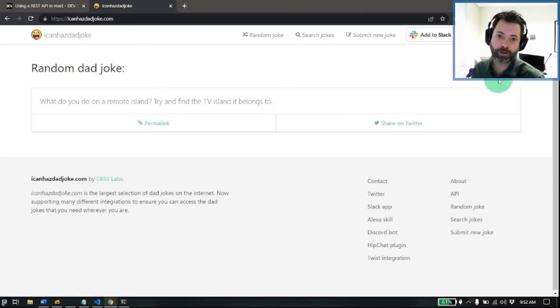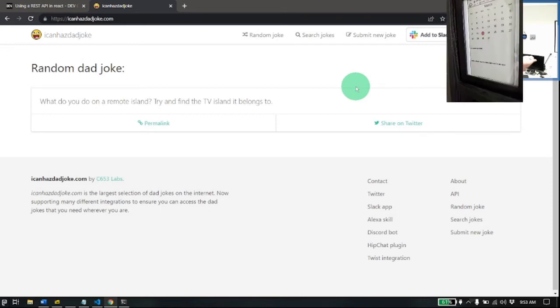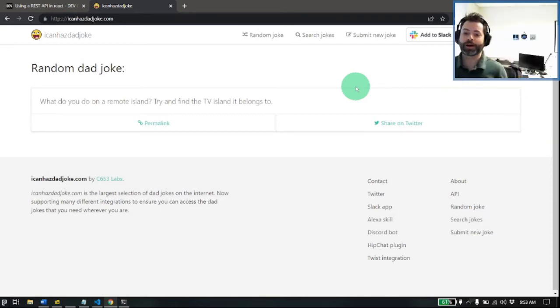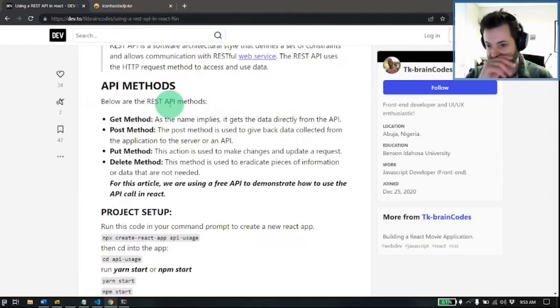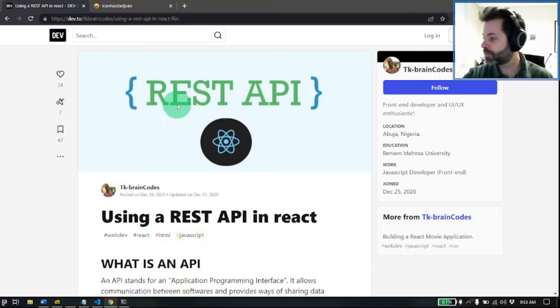If you want to extrapolate here, you can add this to Slack, you could add this to Alexa. I will hopefully try to splice in a picture of my thing at home, but I've got an e-paper display where it will query this API once every, I think, 20 minutes, and I'll get a nice fresh dad joke up on an e-paper calendar display that I built at home. Kind of a derivative of the Magic Mirror projects that I'm sure you've all seen. Maybe not, but basically it's a Raspberry Pi powered thing.